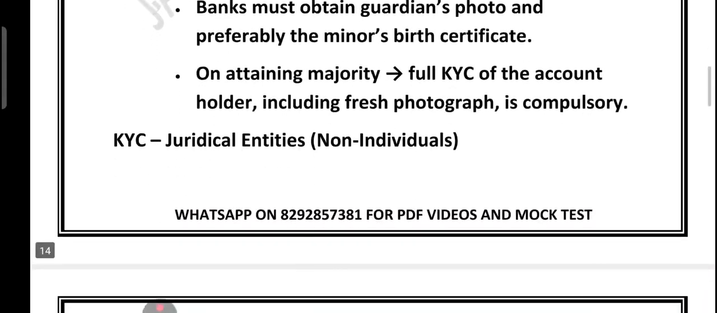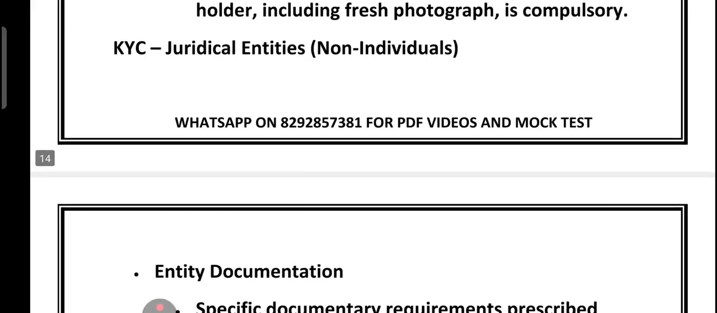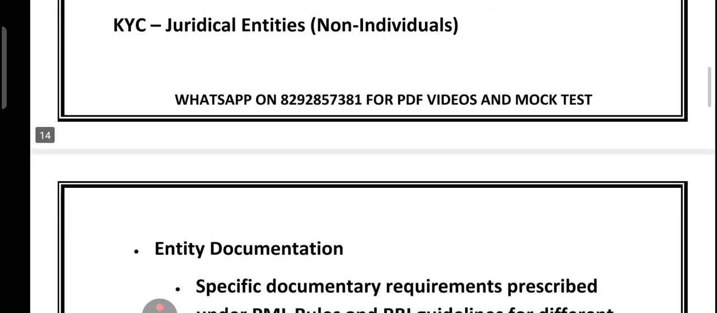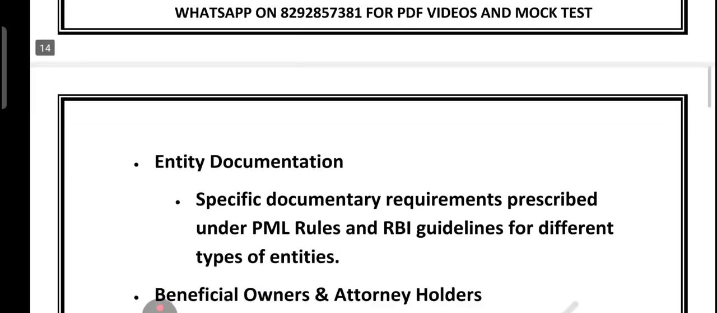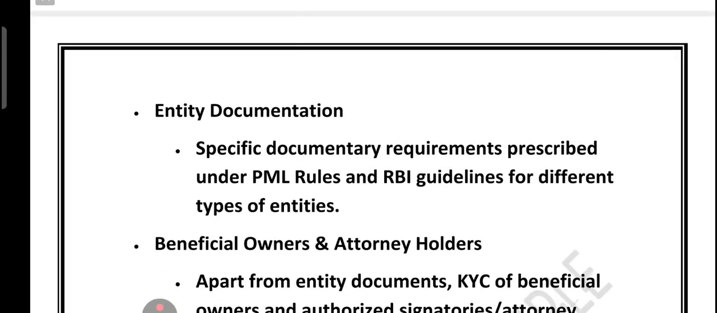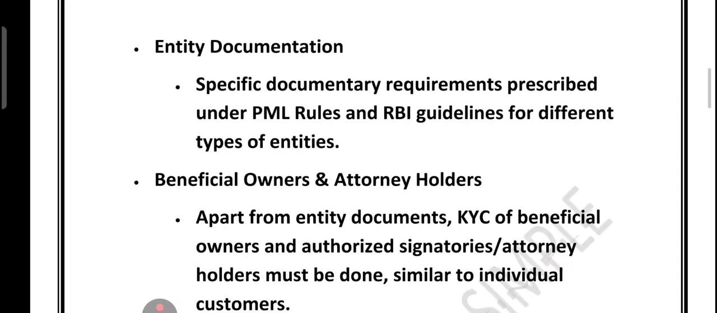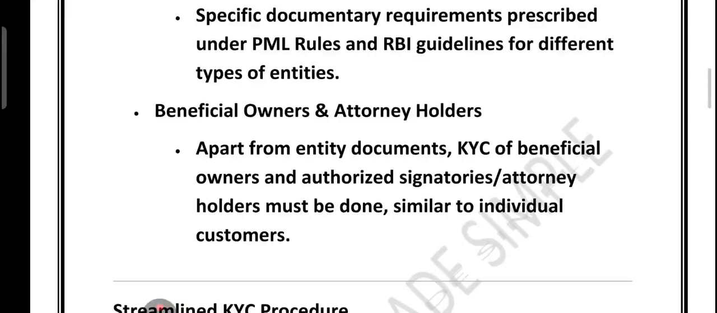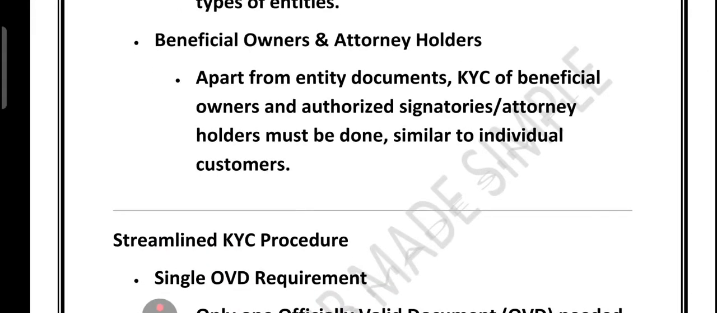Now friends, let's look at KYC for a juridical entity, which is a non-individual. So let's discuss KYC for juridical entities, which are basically non-individual customers like a company, firm or association. For entity documentation, the bank must collect specific documents as prescribed under the PML Rules and RBI guidelines, depending on the type of entity. If you look at the beneficial owner and attorney holder, apart from the entity documents, KYC must also cover the beneficial owner and authorized signatory or attorney holder, similar to an individual customer.